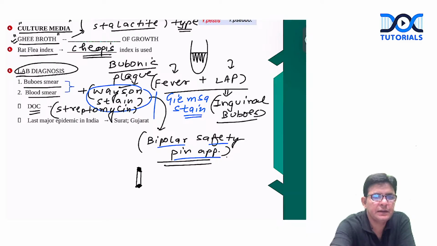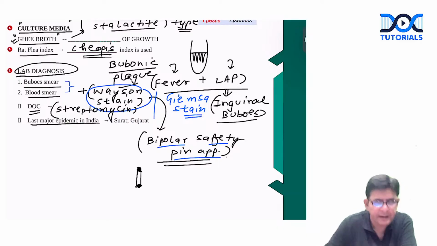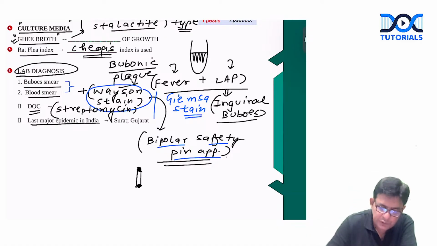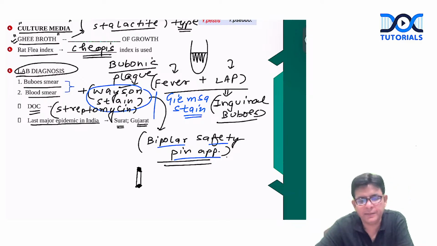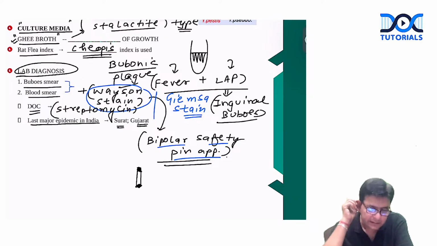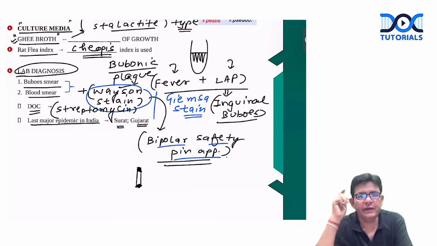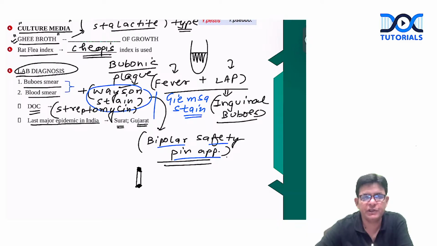Other than this, the last major epidemic in India, in which a lot of deaths happened, was in Surat, Gujarat, in the 90s. But now it is very uncommon. So if a question comes about zoonotic infection, you have to write this much for Yersinia pestis plague. If you write this much, the examiner can't cut the marks. This is the gist of plague.